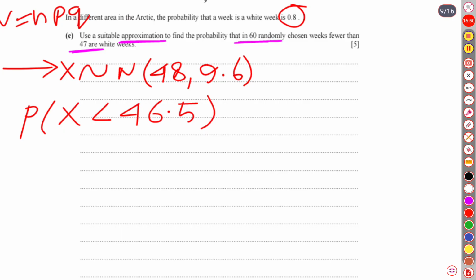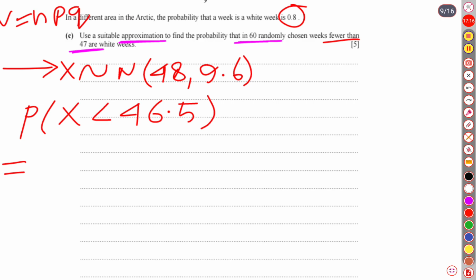So less than 47 means 46.5. The 0.5 should be balanced in case of continuity correction. If it were more, we would have written 47.5. As it is fewer than, we have written 46.5. That means continuity correction is a major part of approximation.